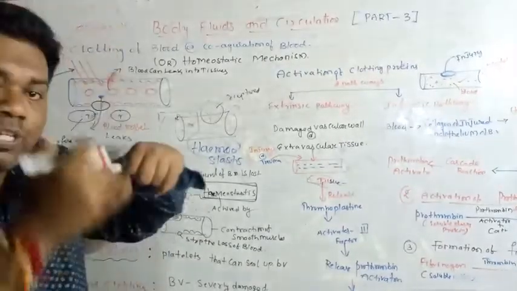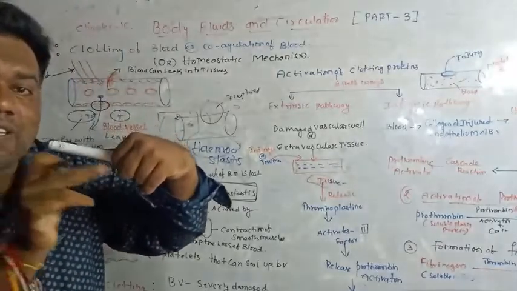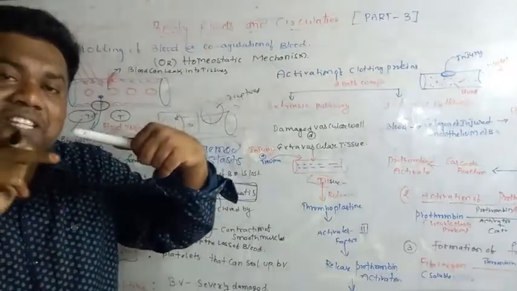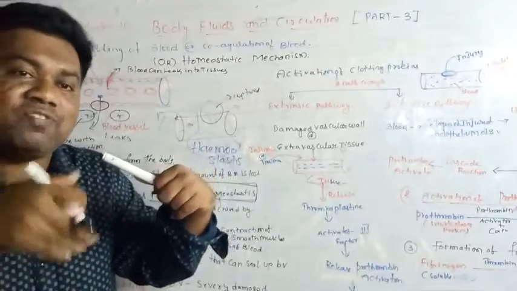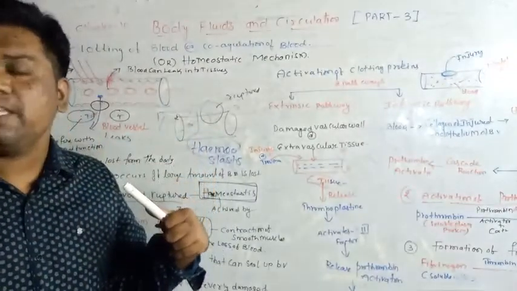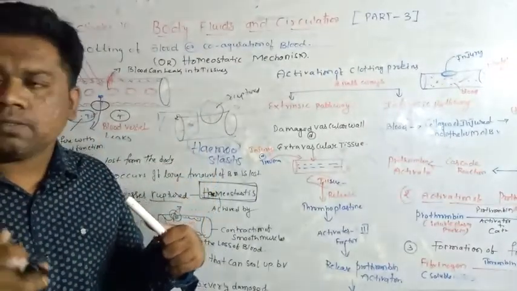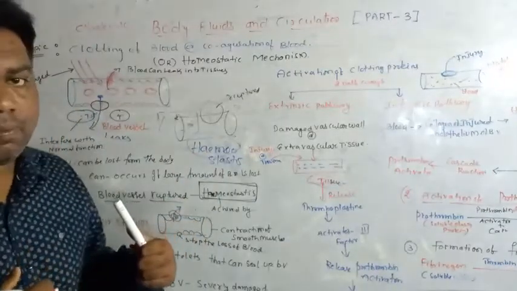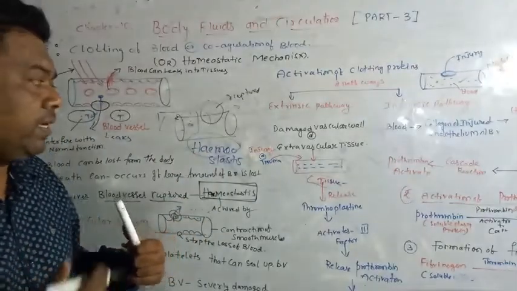Whenever an injury occurs on the blood vessel, that inactive form of the clotting factors will be activated or stimulated. That is very important.